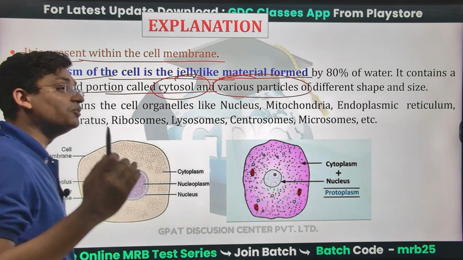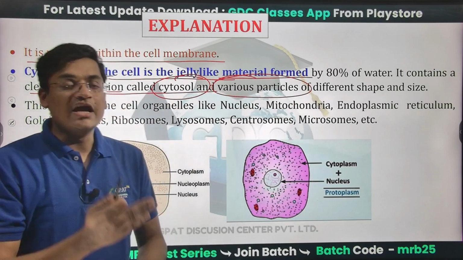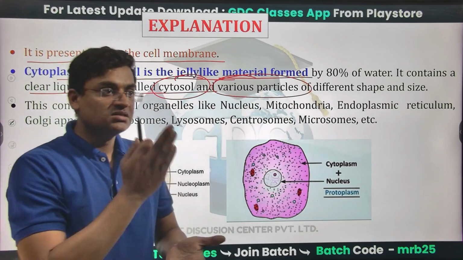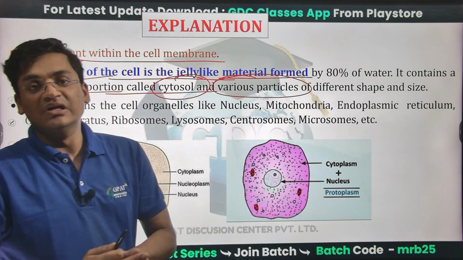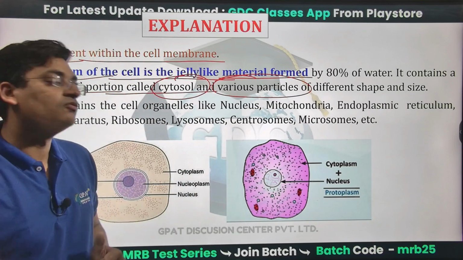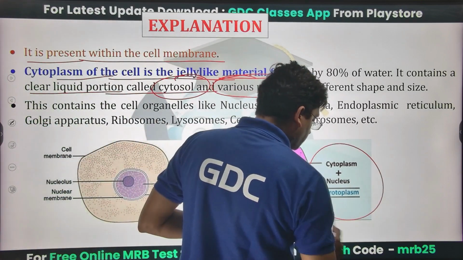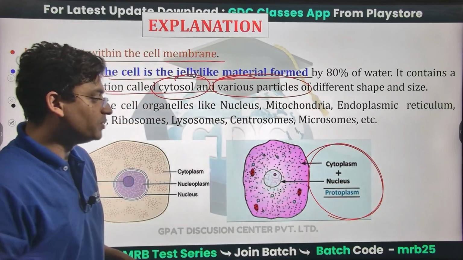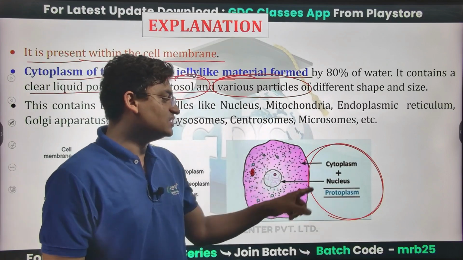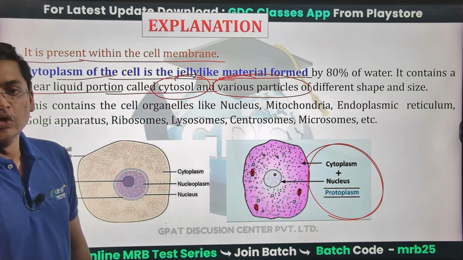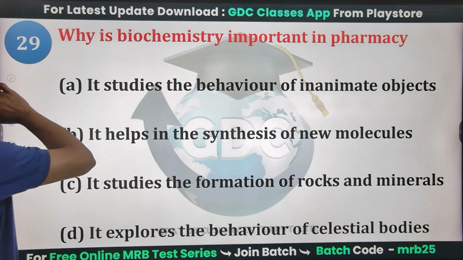Okay, one of the most important questions: the cytoplasm plus nucleus, what do you call it? That is known as protoplasm. So cytoplasm plus nucleus is also known as protoplasm.